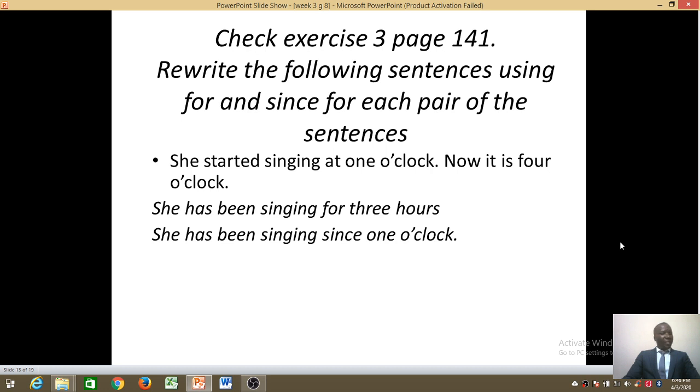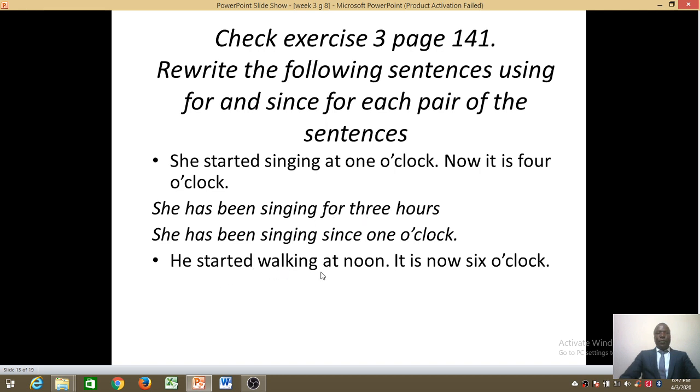So that's when she started singing, at 1 o'clock. Remember, with since, we have to state where something started happening. But when you're using for, we quote the period. How long? For how long? Next question.